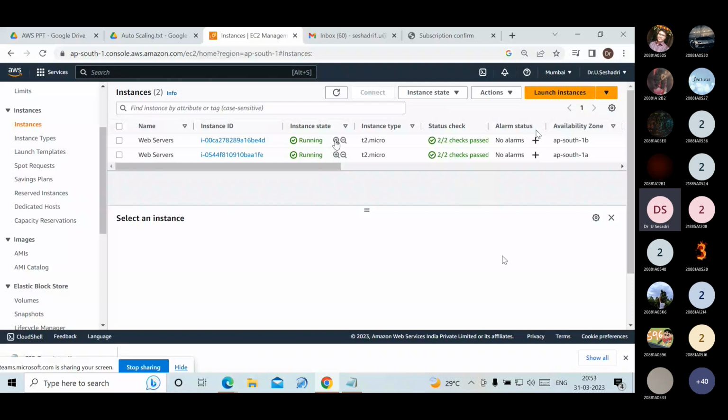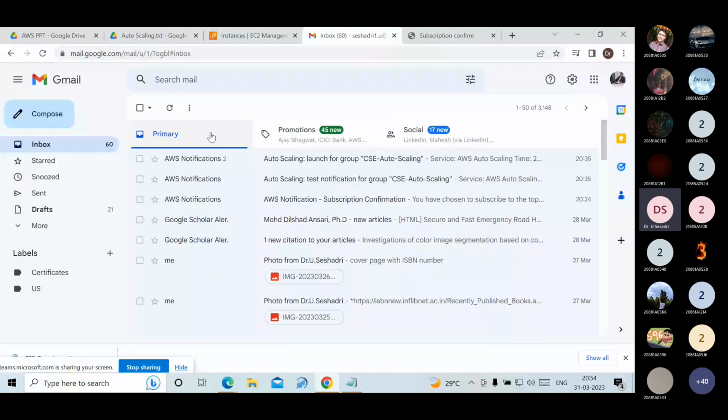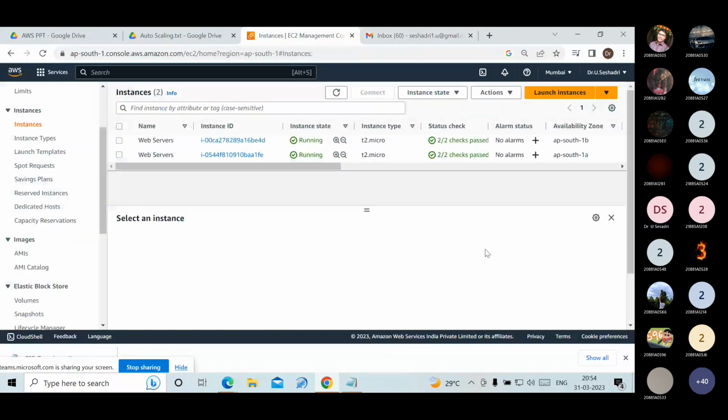Based on your business requirement, when there is more load on the servers and the CPU utilization reaches 80%, one server is added. When the CPU utilization reaches only 20%, then it removes the server. Adding and removing is done automatically. That is what we implemented in the auto scaling feature. We have got the notification mails from the SNS options. Wait for a few minutes, then that server is deleted.